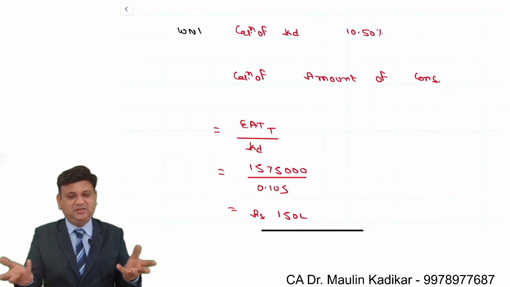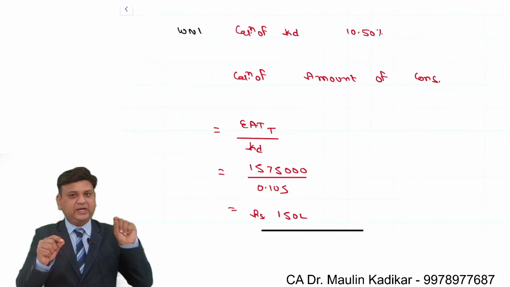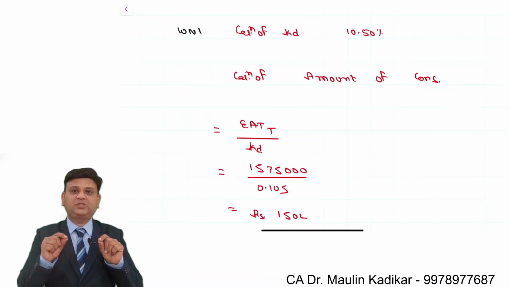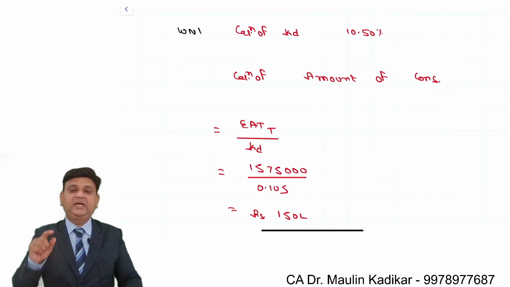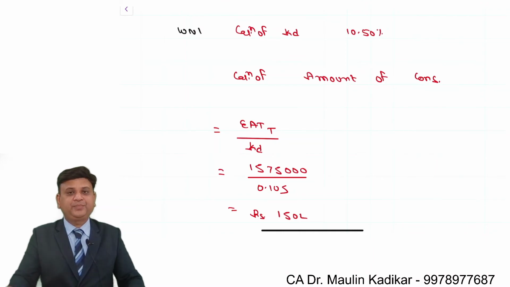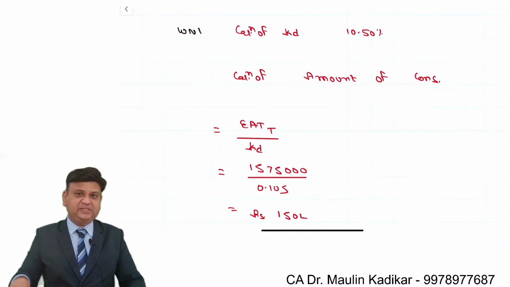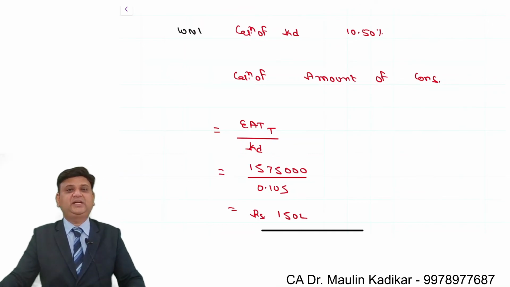If I borrow 100 rupees to pay to the target company, it will have a cost of 10 rupee 50 paise. I can afford a maximum cost of 15,75,000 because this is the earning from the target company that I am going to have. So 15,75,000 divided by 10.5 percentage is the consideration that I can afford.